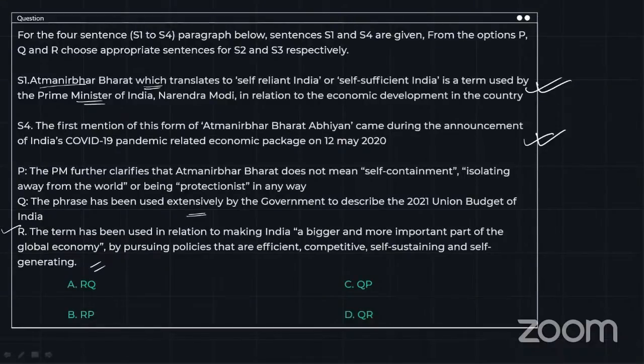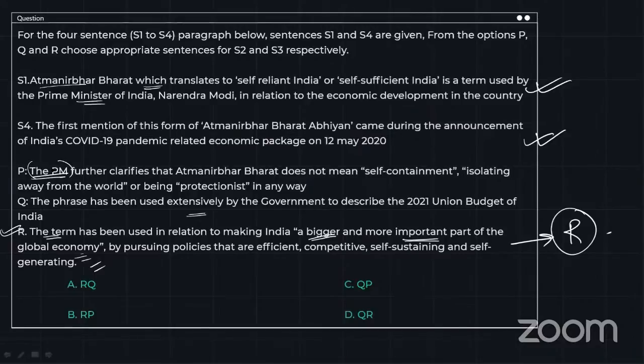So we are going to go with sentence R first. The term has been used in relation to making India a bigger and more important part of global economy. All right. So we are going to go with R first. Then, as you can see, the PM. See, this is very important over here.